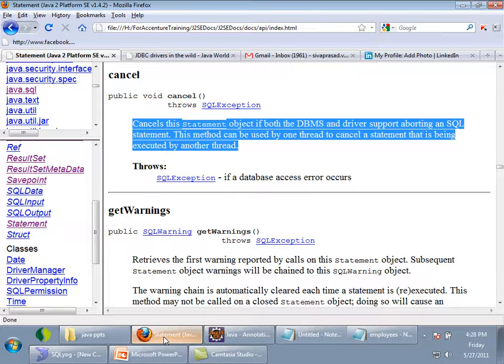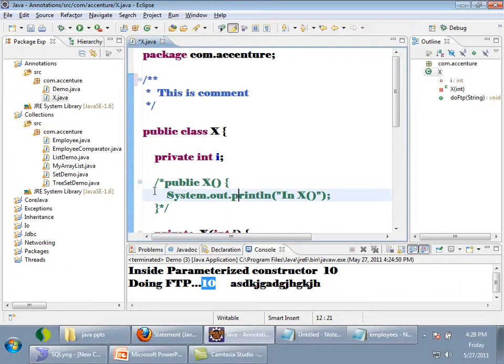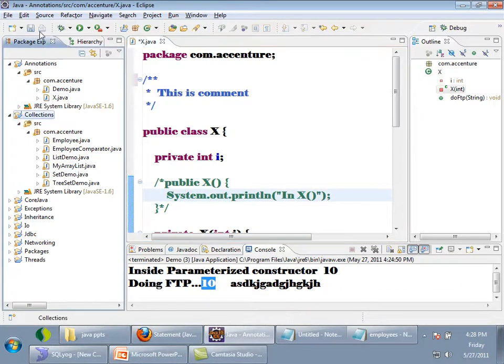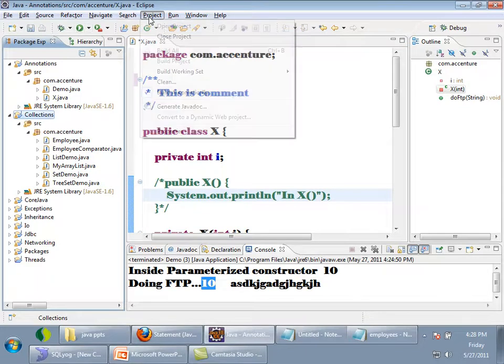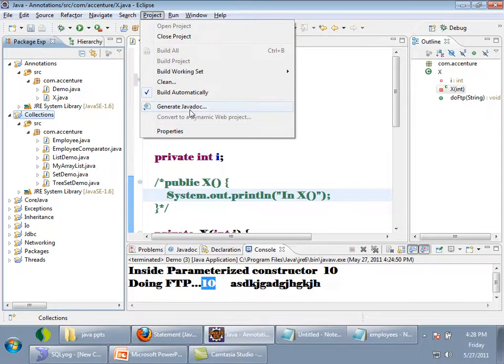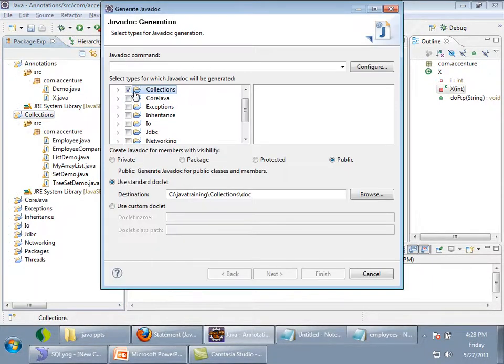Now for giving a simple demo, I'll try to generate documentation for a project here. I have a project for collections here. So here you can see Generate Javadoc in the project. I'll take this. I will select only the collections project, and I am generating the documentation for only that.